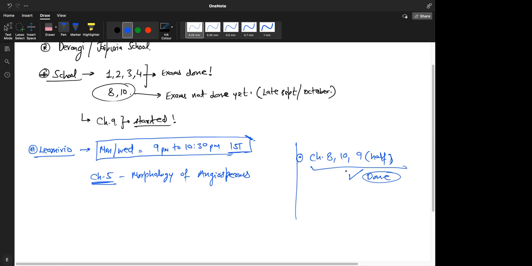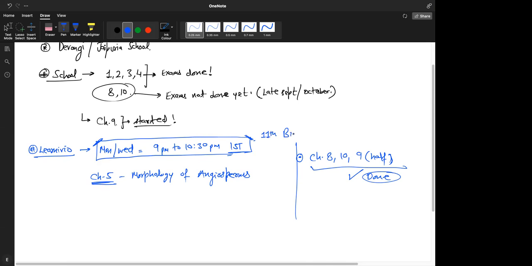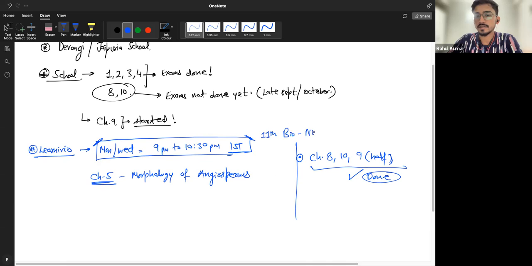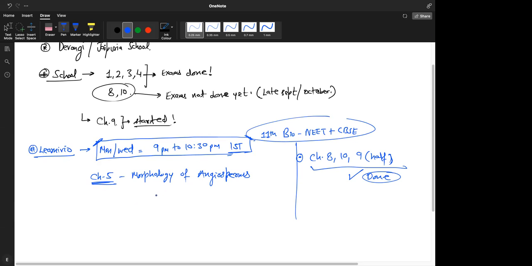Very well. So that's about the chapters. You can join from this Monday, the 11th batch. 11th bio, it's NEET plus CBSE, I mean CBSE plus NEET, basically. Okay. Yes, sir.